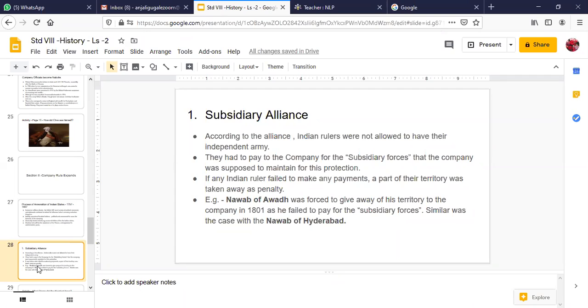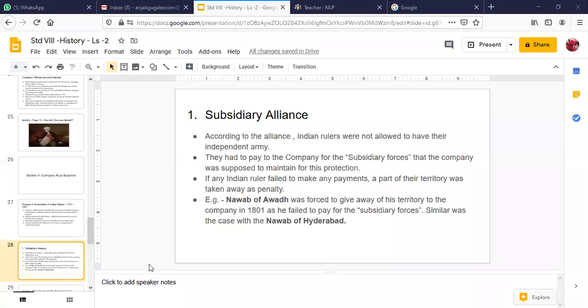We will be going into further details about how they captured these two main kingdoms. Against them, they had to wage wars. Apart from that, various other kingdoms were there, but the first policy that they followed was the subsidiary alliance. According to this alliance, Indian rulers were not allowed to have their independent army.